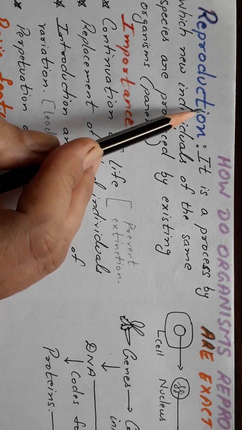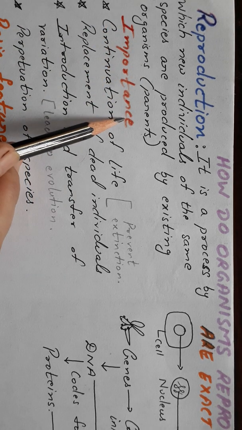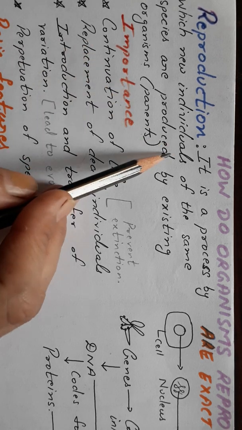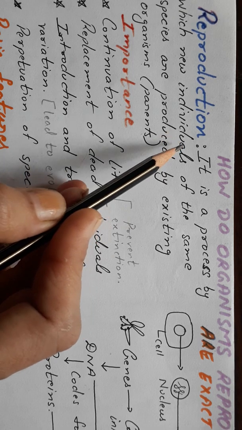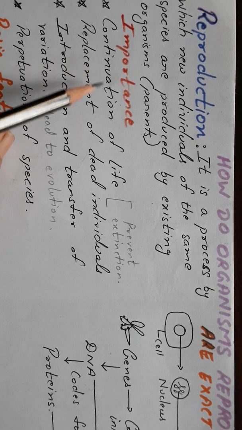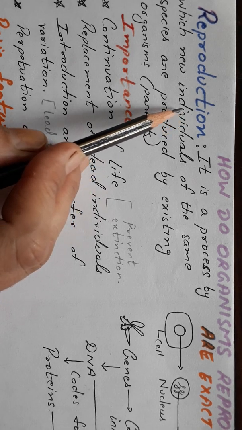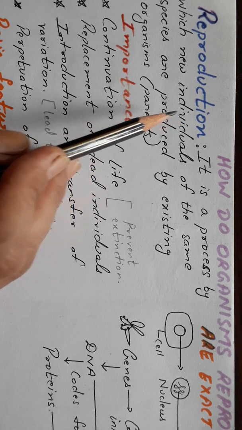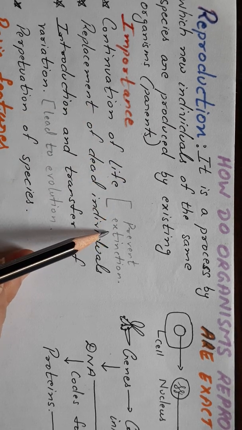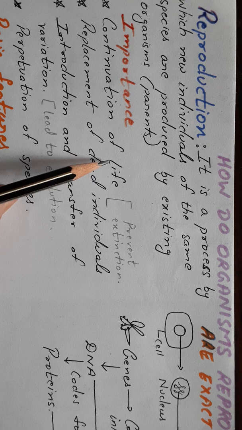So as I have told that it is not essential, then what is the need for reproduction, or what is the importance of reproduction? Now reproduction means when the mature parent or grown up parent is producing its own child. So it is required for continuation of life. That is, if reproduction doesn't take place, the organism will not be dying because it is not essential, but the life will not be continuing. So to prevent the extinction of the particular species, the continuation of the life, reproduction is very important.